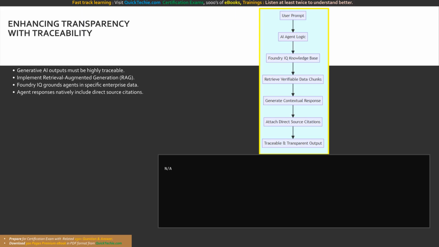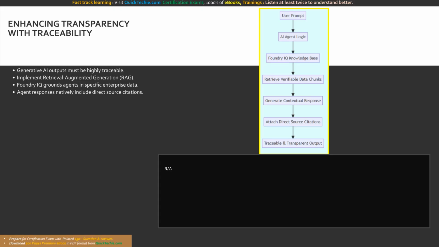To implement RAG traceability programmatically, your client application must parse the citation objects returned by the agent API. When receiving the response payload, your code extracts the citations array, mapping the provided document URLs and text chunks to interactive hyperlinked tooltips in the user interface, forcing the application to transparently expose its underlying data sources.